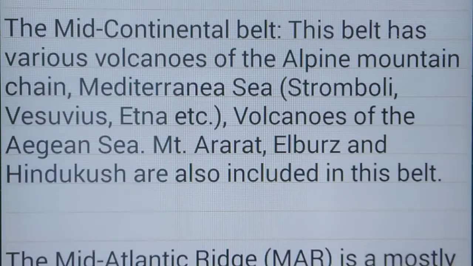The Mid-Continental Belt. This belt has various volcanoes of the Alpine Mountain range and the Mediterranean Sea, including Stromboli, Vesuvius, Etna, etc. Volcanoes of the Aegean Sea, Mount Ararat, Elbrus, and Hindu Kush are included in this belt.